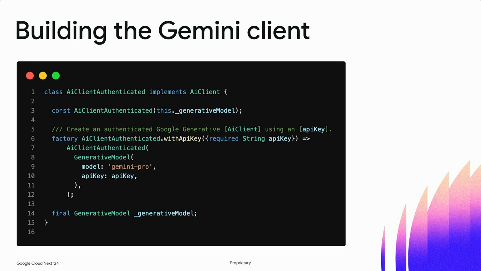And then what we realized is that the majority of the complexity is abstracted away from me as a developer that has never used AI. I've been building user interfaces. I feel very comfortable with Flutter, the widget system, building animations. But everything that happens on the backend goes beyond my level of expertise. So what we did was to build and abstract away this Gemini client. And Gemini provides this generative model where you can pass the type of model that you want to use. In this case, we're using Gemini Pro.